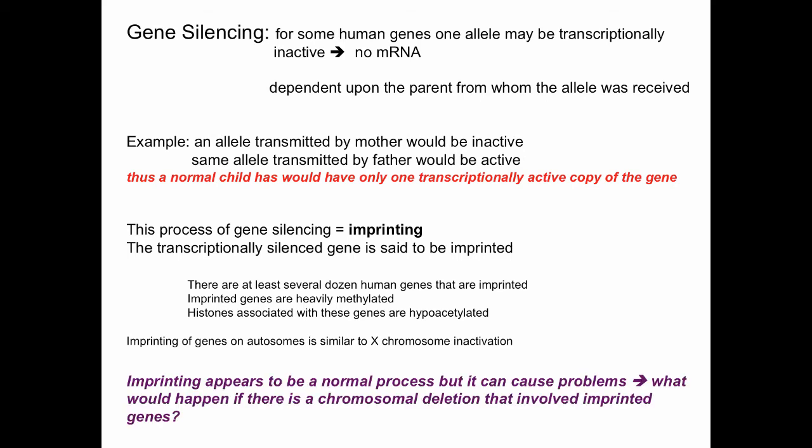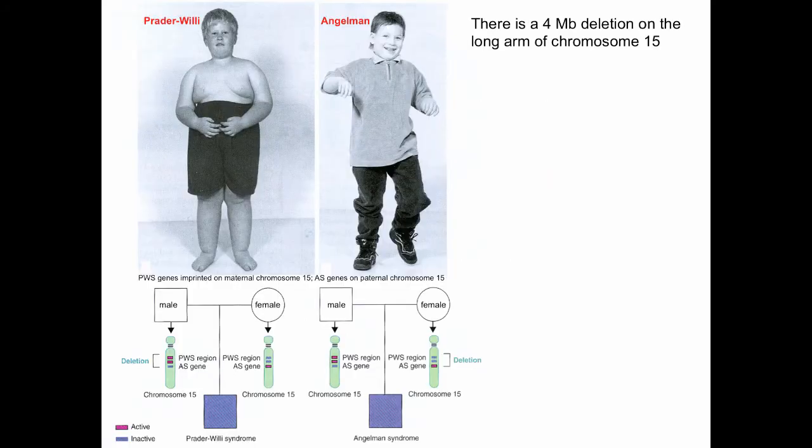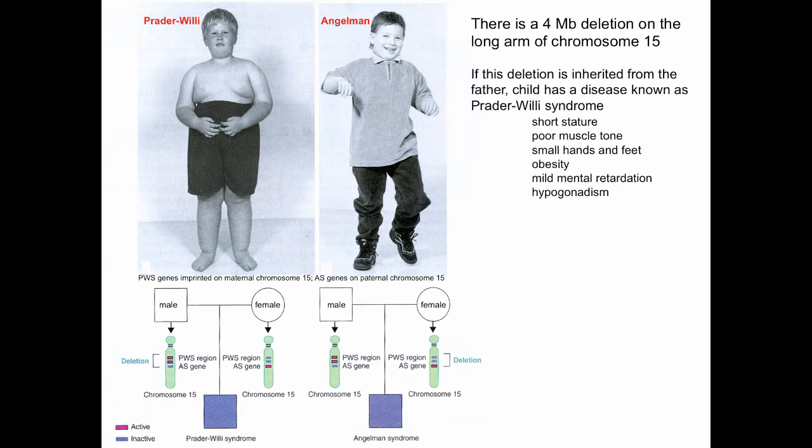We know that imprinting appears to be a normal process, but imprinting can cause problems, because what would happen if there's a chromosomal aberration, say a chromosomal deletion, in a region that involved imprinted genes? There's a 4 megabase pair region on chromosome 15 on the long arm that, if it's deleted, can cause problems.